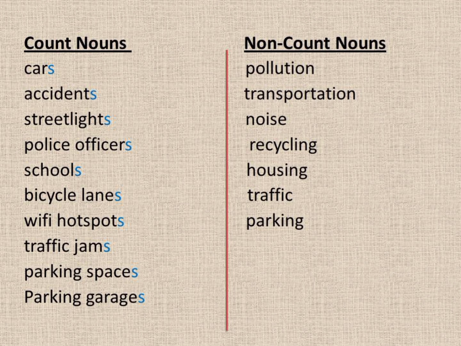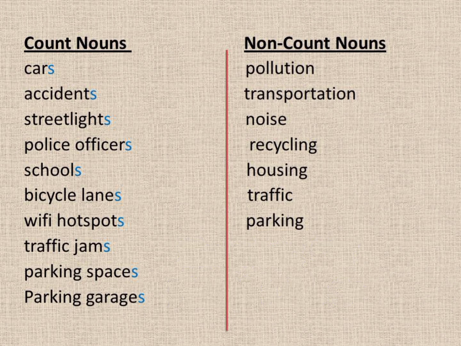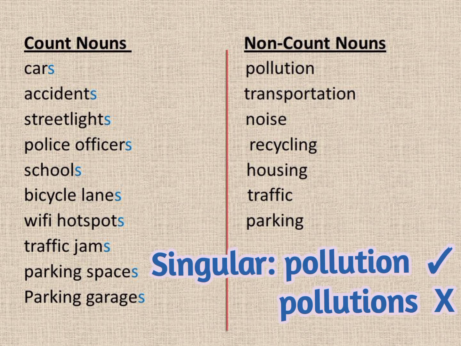I just would like to tell you that a count noun can be singular or plural. Singular has no s. For plural, we add s to the noun. But non-count nouns are never plural. They have to be singular.